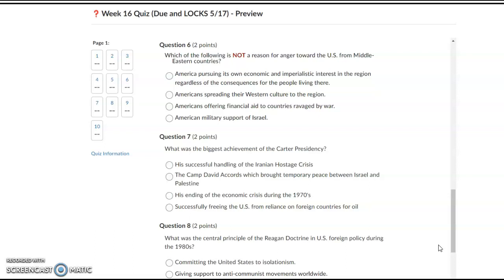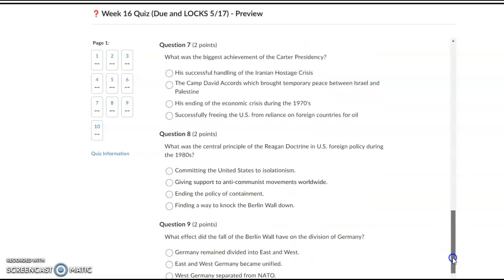Question number 7, what was the biggest achievement of the Carter presidency? A, his successful handling of the Iranian hostage crisis. B, the Camp David Accords, which brought temporary peace between Israel and Palestine. C, his ending of the economic crisis during the 1970s. D, successfully freeing the U.S. from reliance on foreign countries for oil.